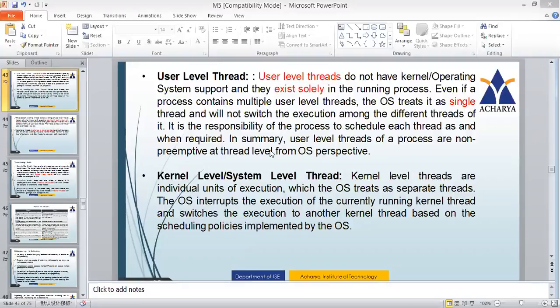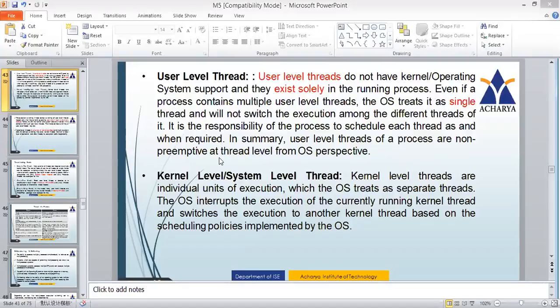In summary, user level threads of a process are non-preemptive at the thread level from the operating system perspective. Means for the operating system, if it is a user level thread, it will not do preemption. Means it will not do context switch from one thread to another thread. The operating system will never do the context switch. That is nothing but preemption.